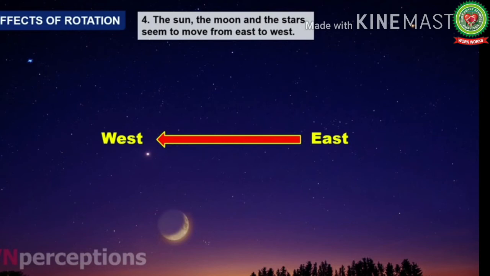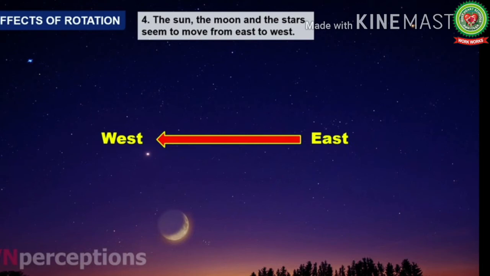The next phenomenon that we see is that the sun, moon and stars seem to move from east to west. Now you may say that you have seen the sun moving from east to west. But now what about moons and stars? Actually, if we study them in detail, we will see that they all are moving from east to west, and this all is because of the earth spinning from west to east.